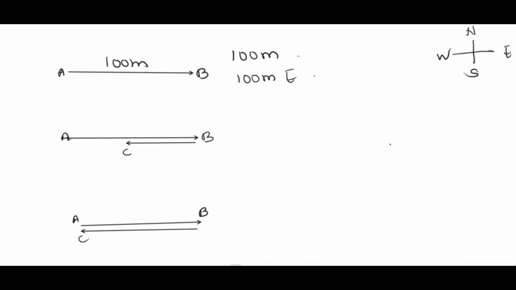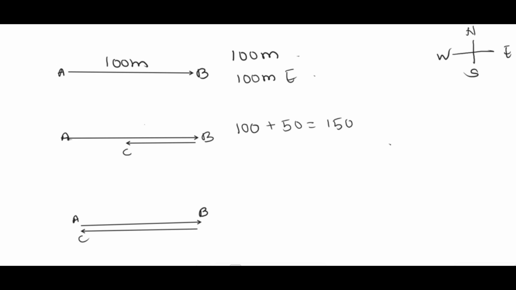You travel from A to B and then from B halfway to C, right? C is at the middle of AB. So what will be your distance? First you travel from A to B, which is 100 meter, and then halfway to C, which is another 50.